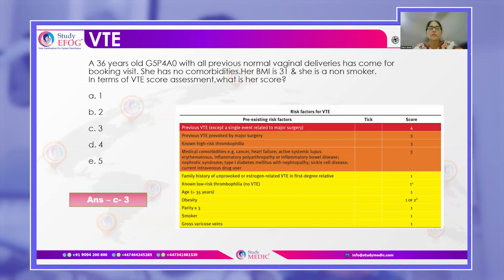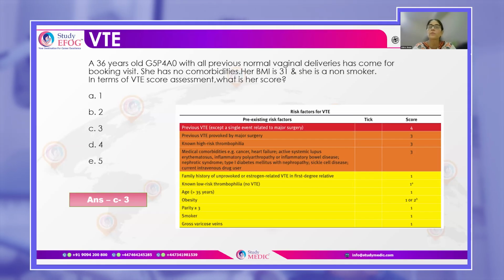Some medical comorbidities like cancer, heart failure, active systemic lupus erythematosus, then inflammatory polyarthropathy, inflammatory bowel disease, sickle cell disease, nephrotic syndrome, type 1 diabetes with nephropathy, or current intravenous drug use. All these are a score of 3. And if there are some other risk factors, these are low risk factors.